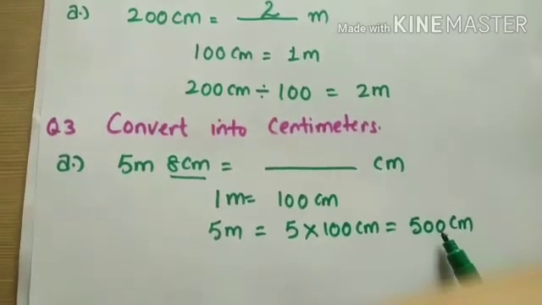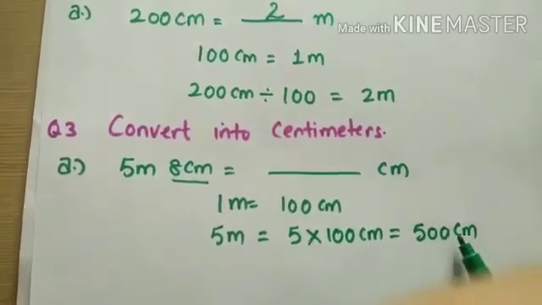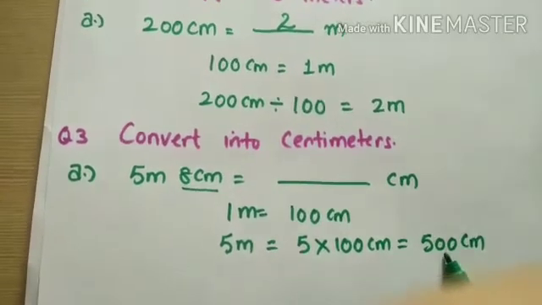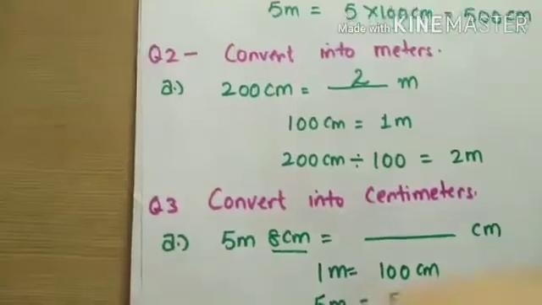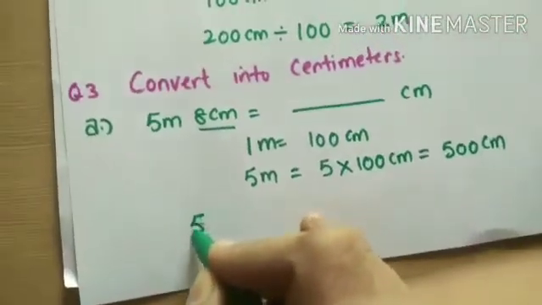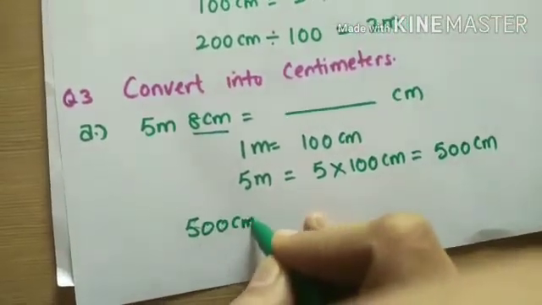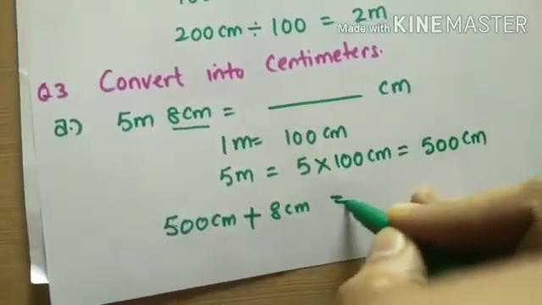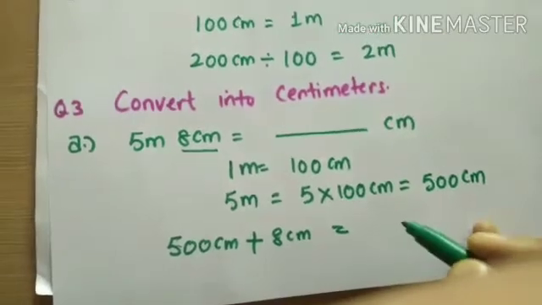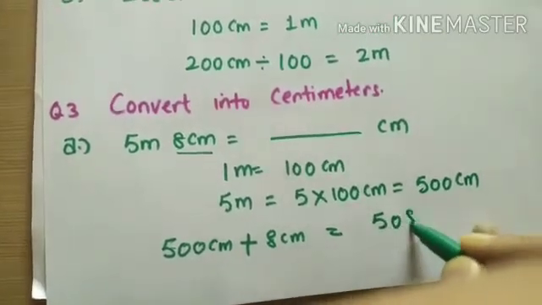So we will add both the smaller units, like 500 centimeter and 8 centimeter. At the end we will add 500 centimeter plus 8 centimeter, that is 508 centimeter.